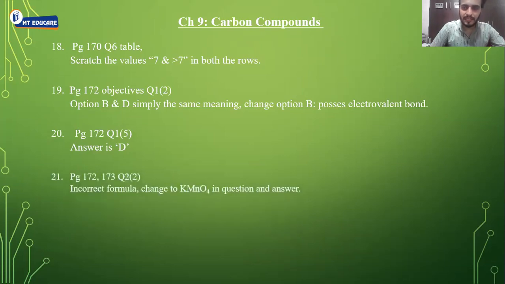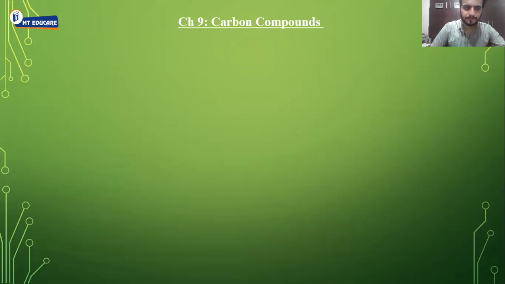Then page 172 and 173, question 2, second sub-question, incorrect formula. Potassium permanganate is KMnO4. Please do the correction both in the question as well as the answer. Then page 173, question number 2, sub-question 8, the answer is right. It is printed wrong. The answer is right. And page 173, question 3, sub-question 1, the answer is sodium chloride.